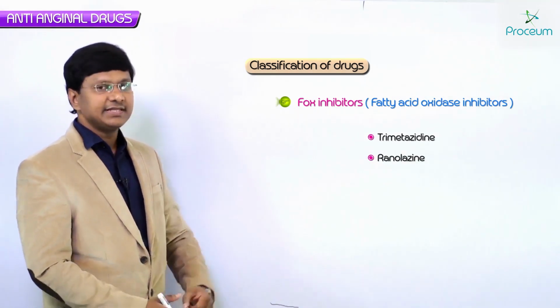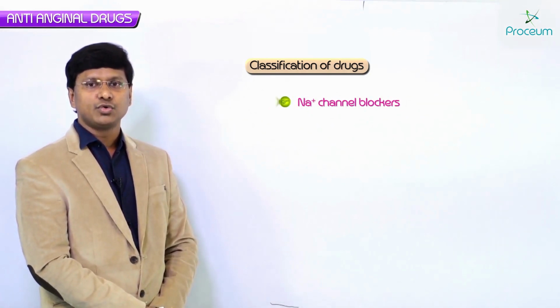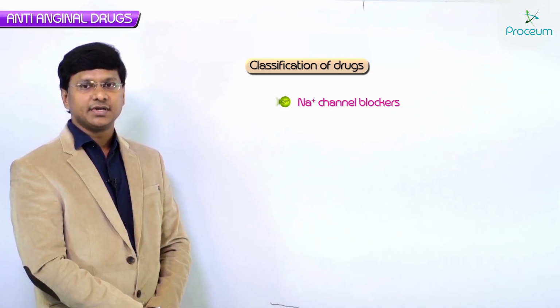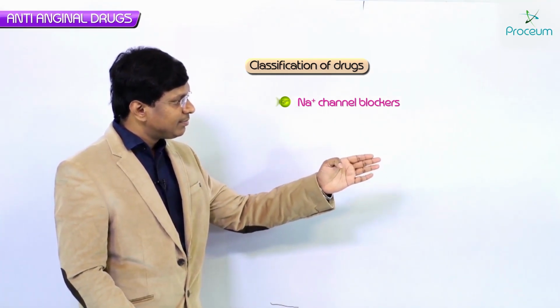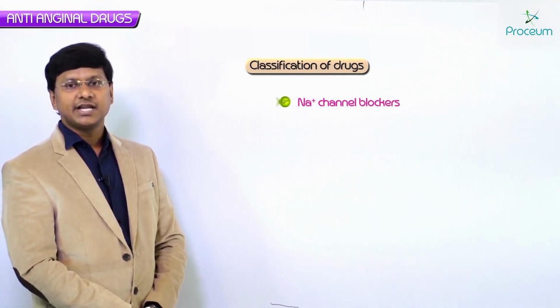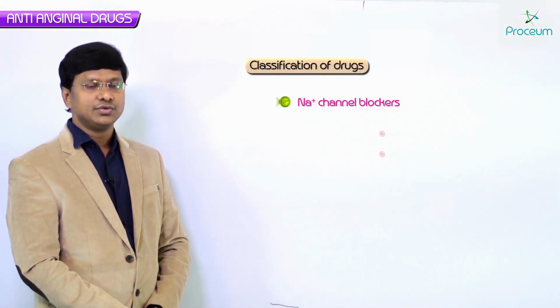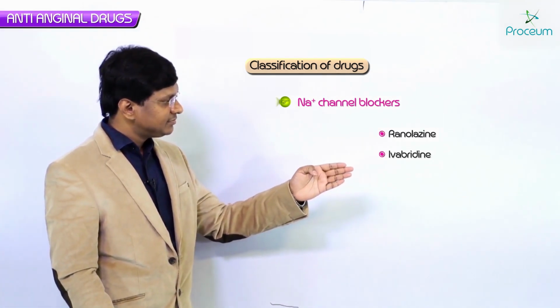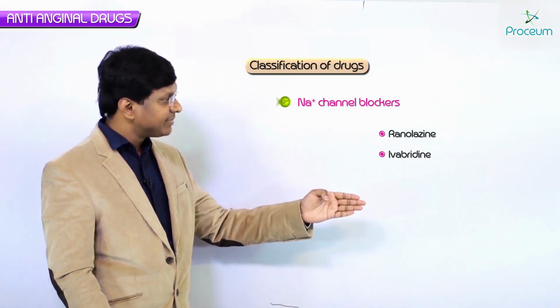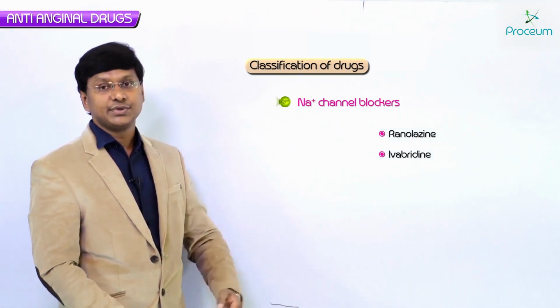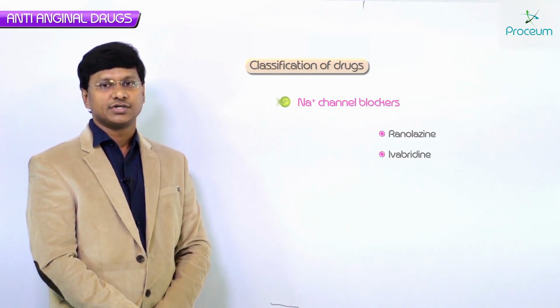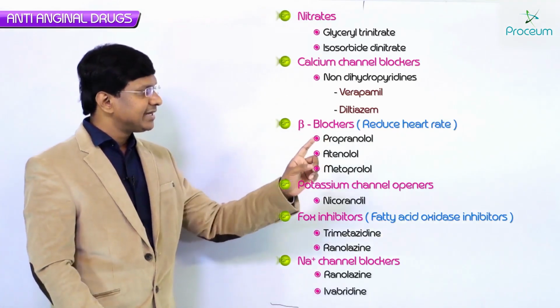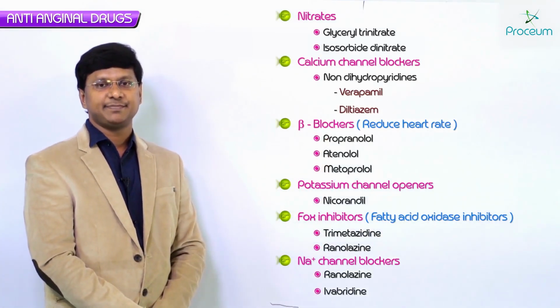Now followed by this, we have one more group of drugs which can be used in angina. They are nothing but your sodium channel blockers. The sodium channel blockers include ranolazine as well as ivabradine. So these two are the sodium channel blockers. So this is the entire list of drugs which are used in angina pectoris.